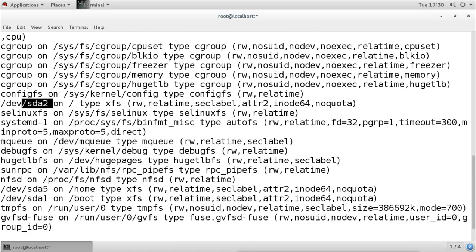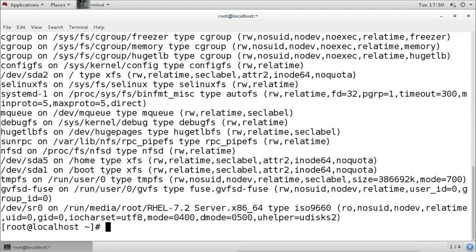Now what I will do is filter it. With the mount command I will run a pipe, and then grep for the value SDA. That means I want to see only those lines which contain SDA. SDA means SDA1, SDA2, SDA3, everything. In those names, SDA1, SDA2, SDA3, SDA is common, so I want to see only the lines which contain SDA.